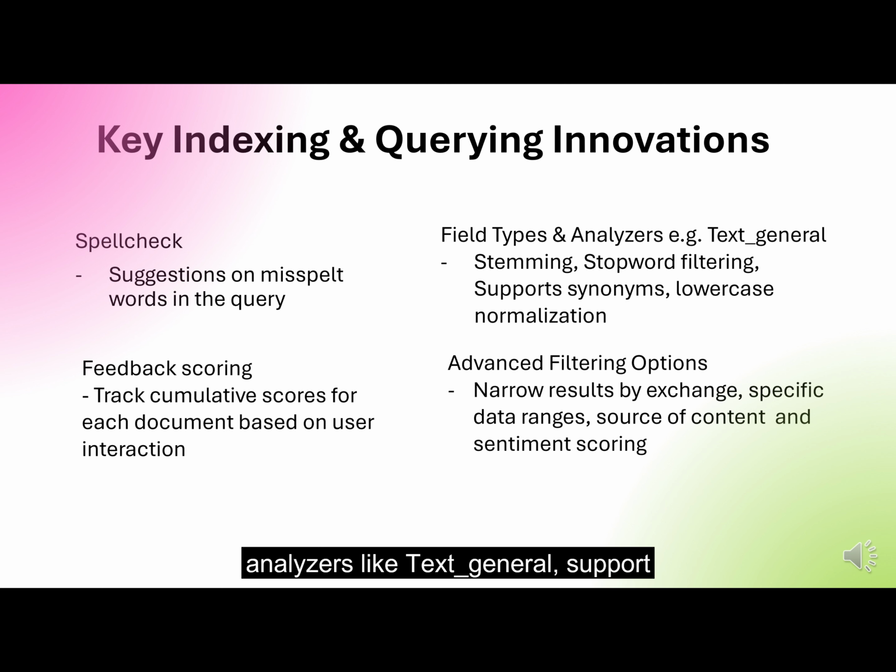Next, text analyzers like Text General support stemming, synonyms, stop word filtering, and lowercase normalization, making searches like trade and trading match seamlessly. Thirdly, a user relevance feedback mechanism is implemented that tracks cumulative scores for each document based on user interactions. Thumbs up increases the score and pushes the result up, while thumbs down decreases it. Lastly, users can also refine results by platform, time frame, content source, and sentiment scores.